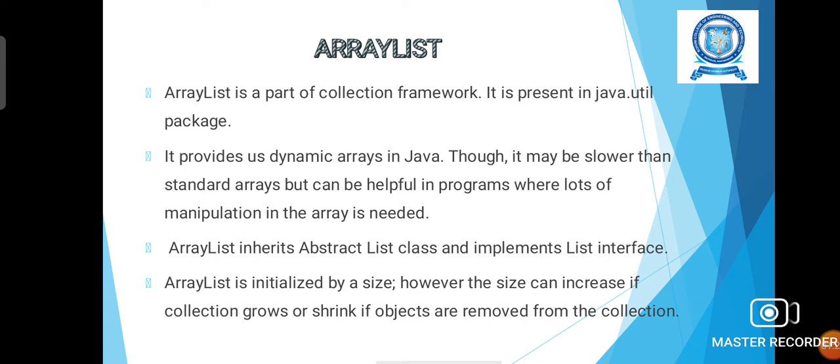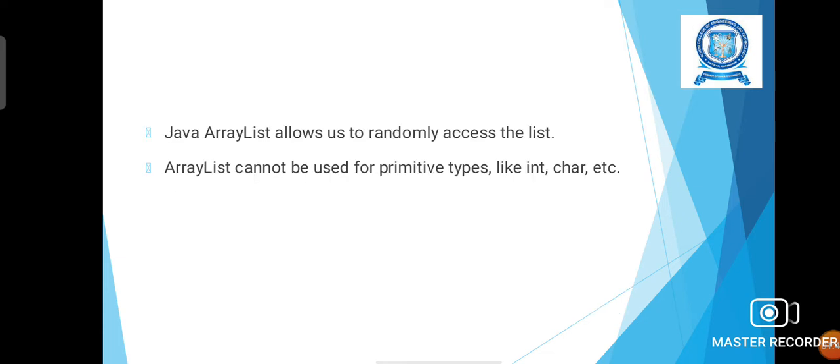So the Arraylist is initialized by a size. However, when we add elements during the runtime, the size will be increased or shrunk based upon the size of the arrays during the runtime. This Java Arraylist allows us to randomly access the list.